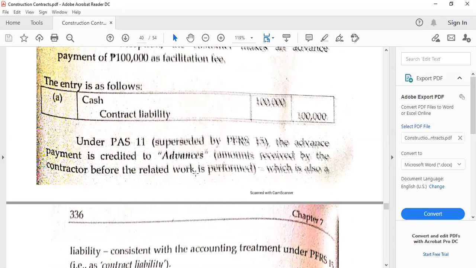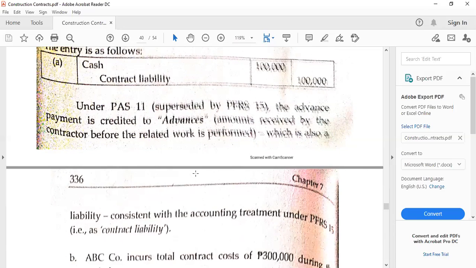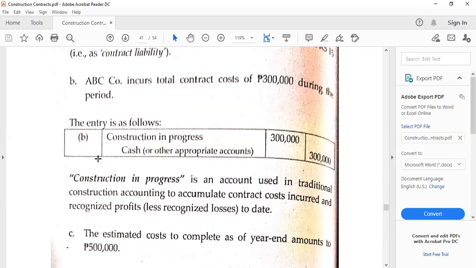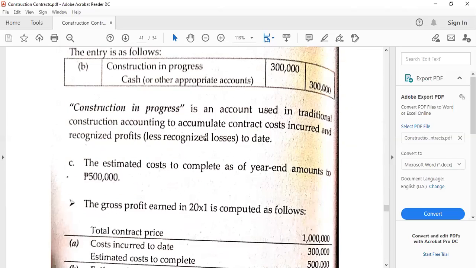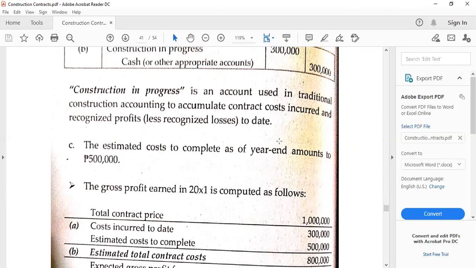By the way, we are on the part of the seller or the contractor. Then the contract cost, the actual, will have to be added to construction in progress and credit cash or any other appropriate asset account. So the construction in progress account is the account that will accumulate all contract costs. And we also have to add profits, but recognize the losses to date. So there is an emphasis on the words to date. That's why the amounts are cumulative in nature.